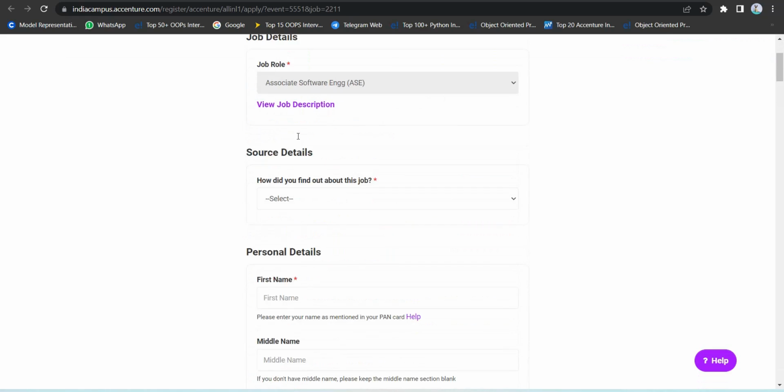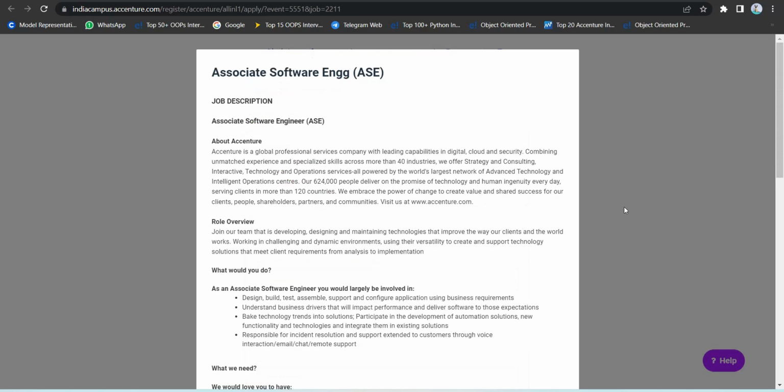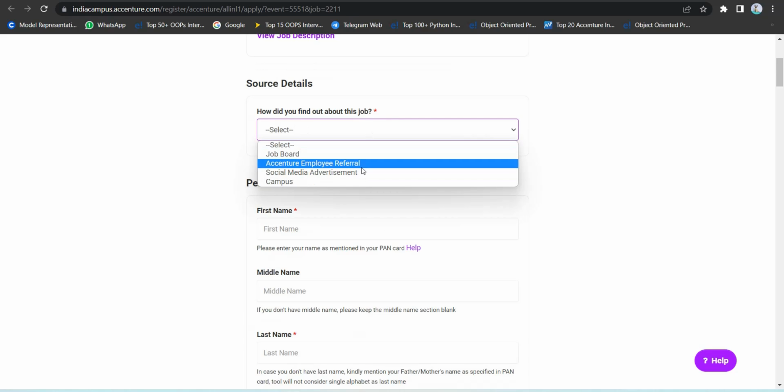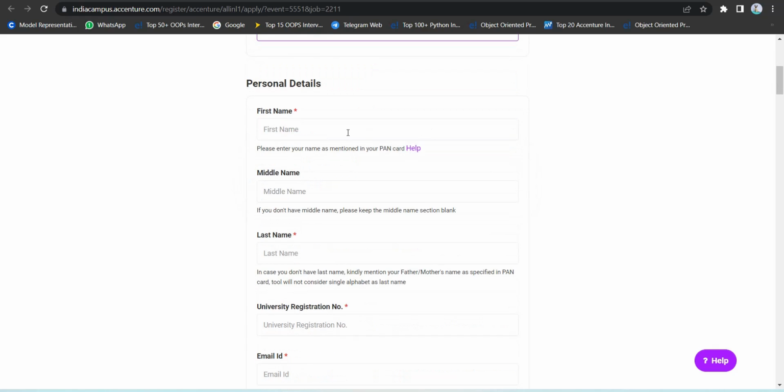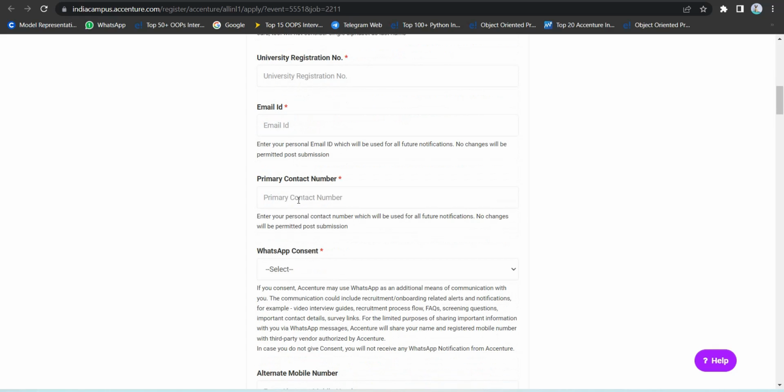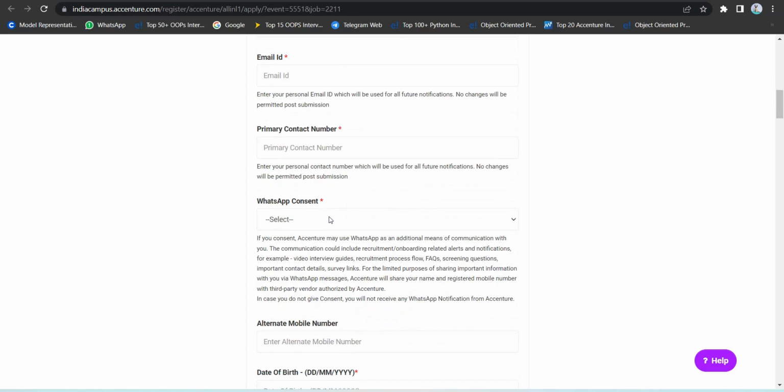This is the job description, you just read it as we saw before. Where did you find this job? You just mention campus or Accenture, no problem. Your name, initial, middle name, it's not mandatory. What all the things you should mention, the star is mandatory to fill in the form. So last name, university registration number, mail ID, primary contact number, WhatsApp consent.